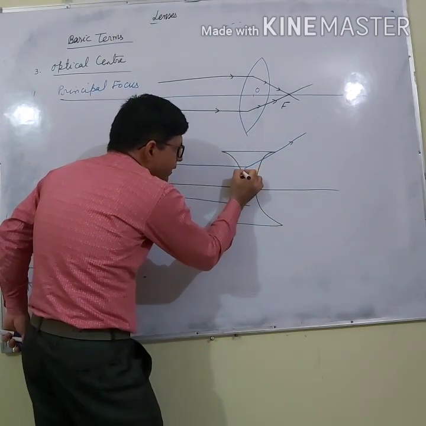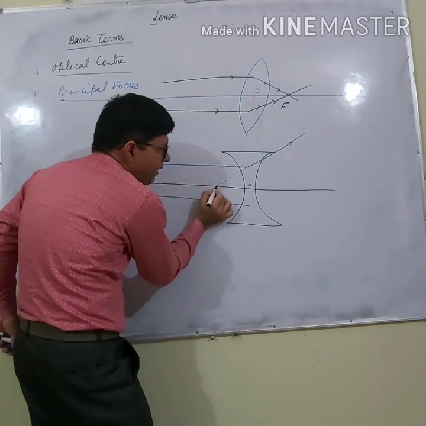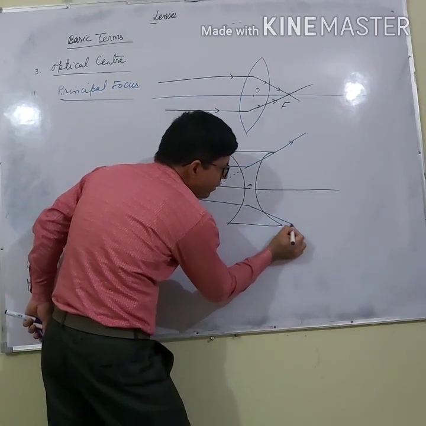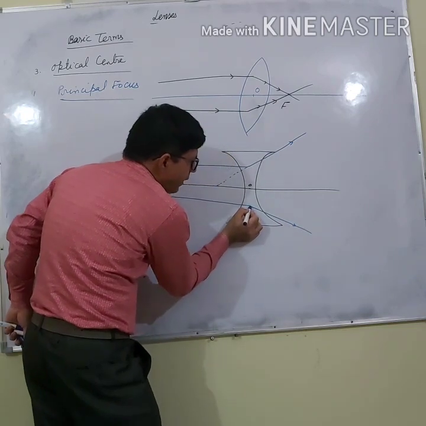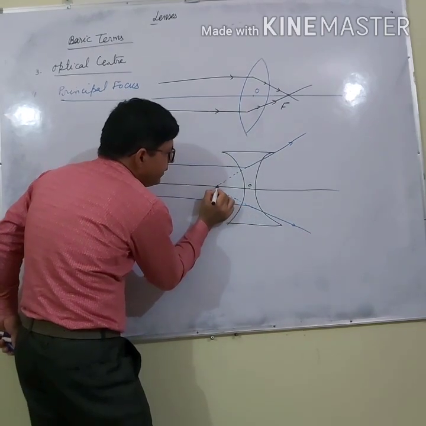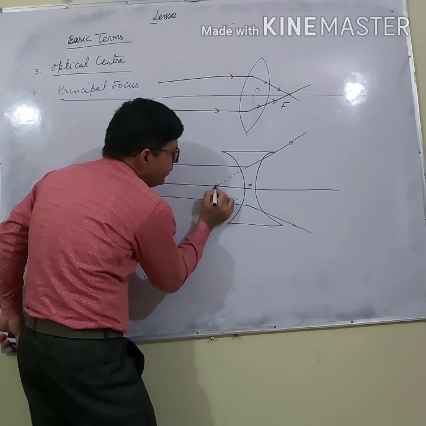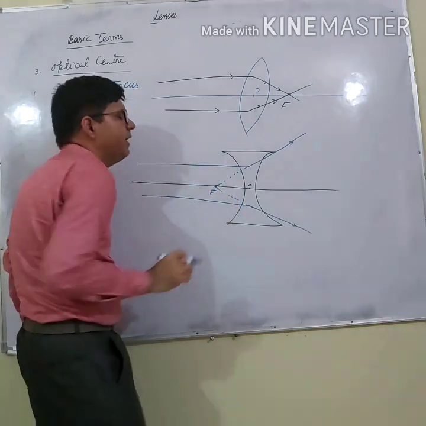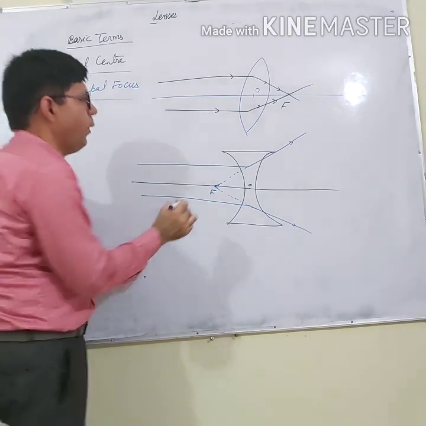It will appear that this ray of light is coming from here, and similarly this ray of light also diverges, and it appears that it is coming from here. Both these rays will appear to be meeting at the same point.